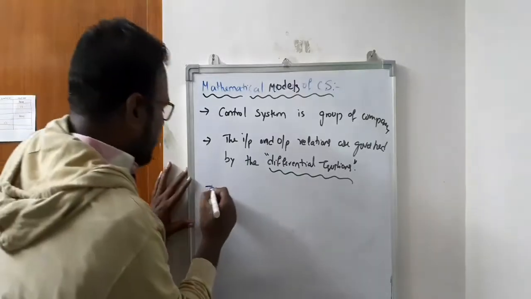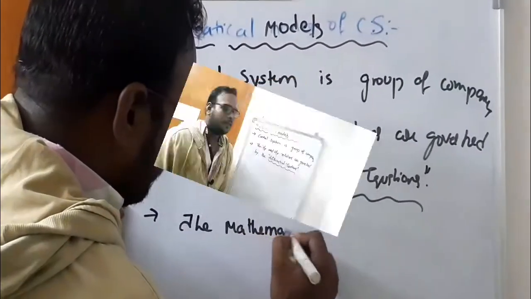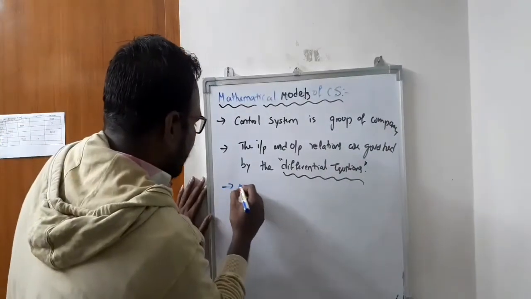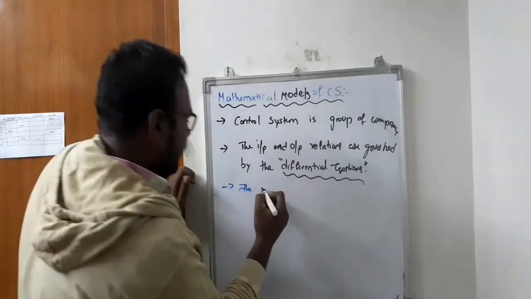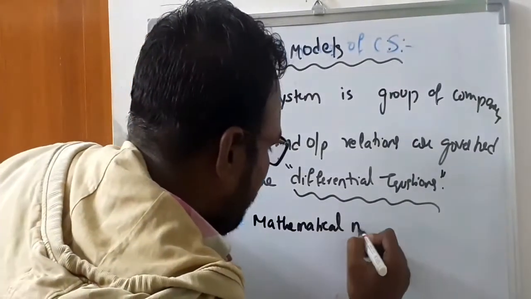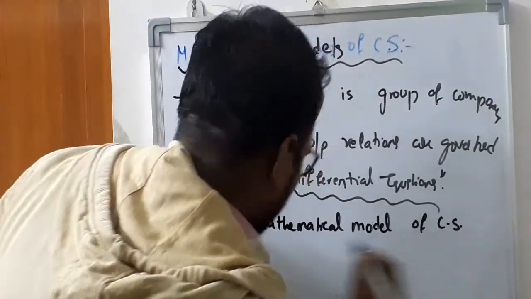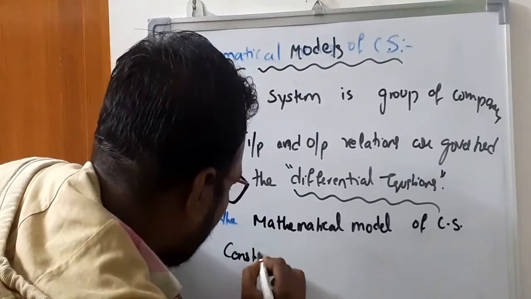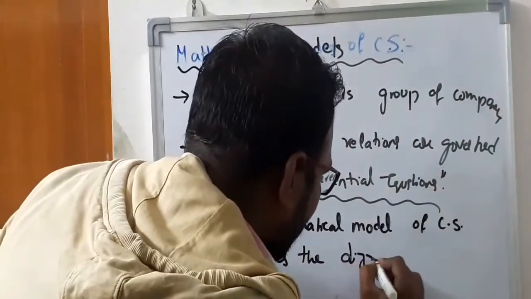Another one is the mathematical models. Okay students, the mathematical model of control system constitutes the differential equations.